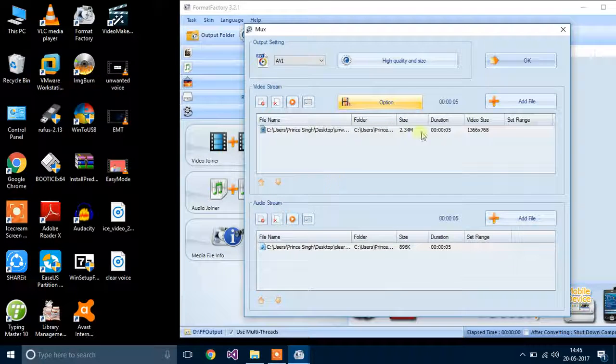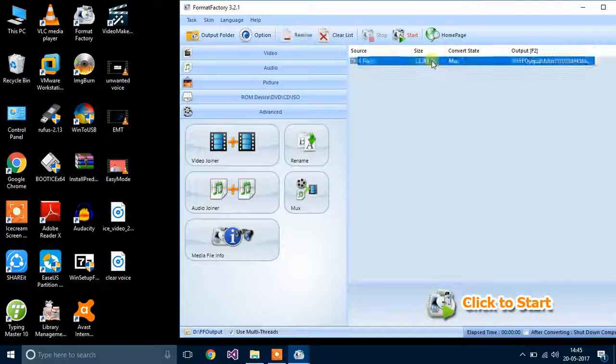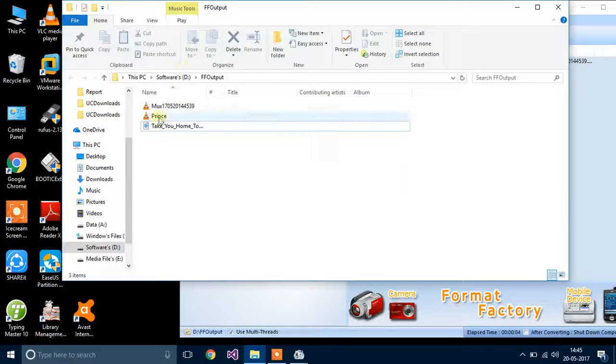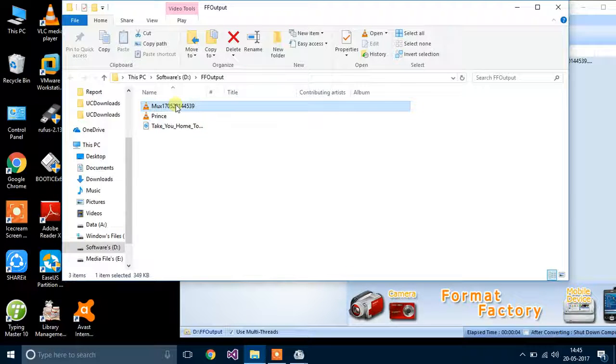As you can see, it's video only now because its audio is muted, and its audio is 0.05, and it's also 0.05. Click OK. Click on it, then click start. As you can see, task complete. Open this folder and its mux file.